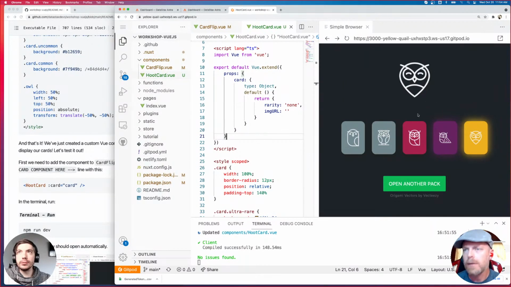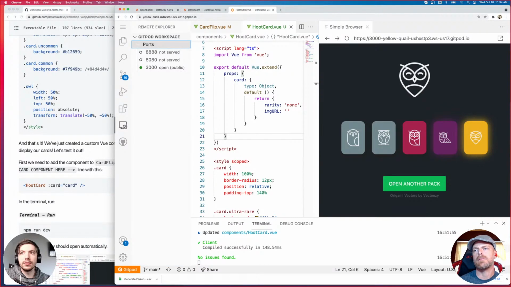Yes. Okay, so if your simple browser doesn't automatically open, which it should, on the bottom of Gitpod, you'll see this ports, and right now it's saying 3000 because this is the open port, as long as you've already executed npm run dev, right? You click on that ports, it'll open up this window on the left side, and 3000 should be green and it should be open because it's running.